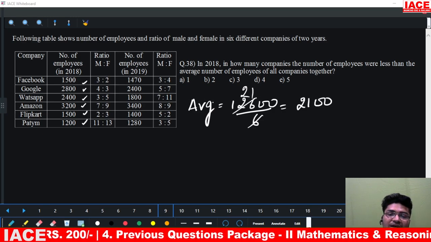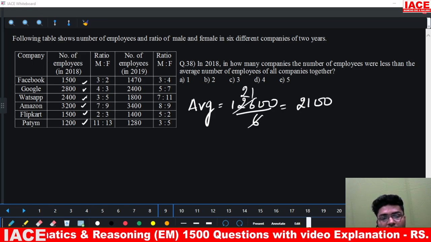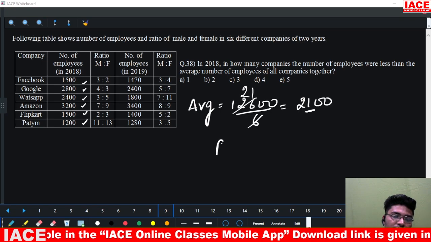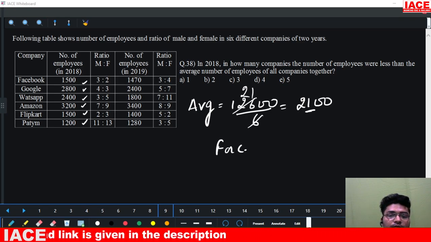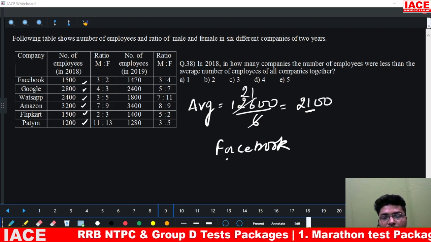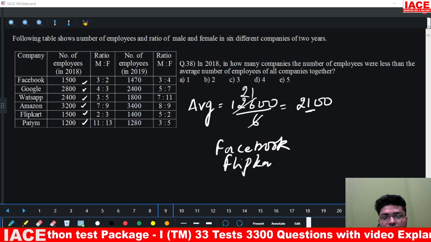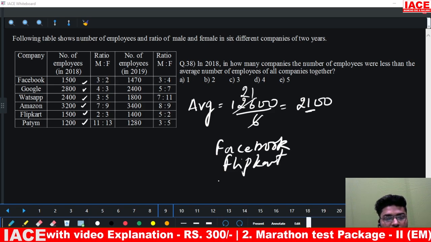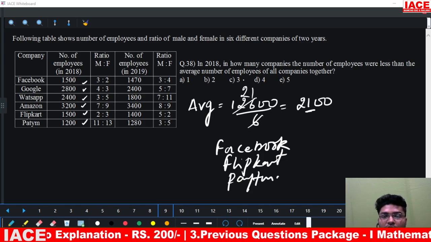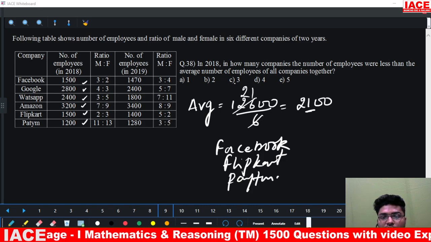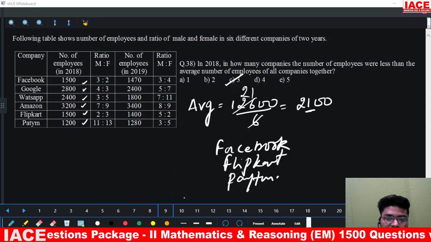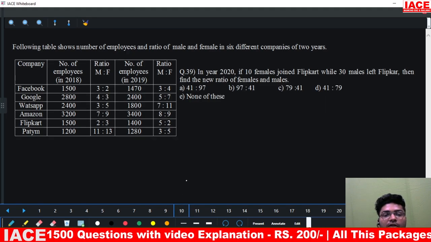Now see how many companies are there whose number of employees are less than 2100. So I can say Facebook is less than 2100. What else? Flipkart. Flipkart is also less than 2100 and Paytm. Paytm is also less than 2100. So number of companies in which number of employees are less than 2100 will be 3. Option C. Option C will be the correct answer. Moving to the next question.